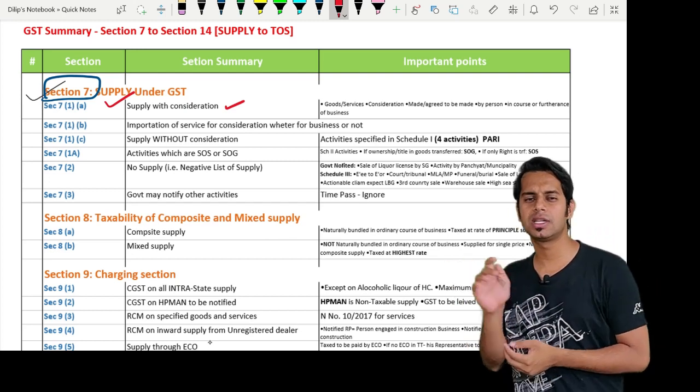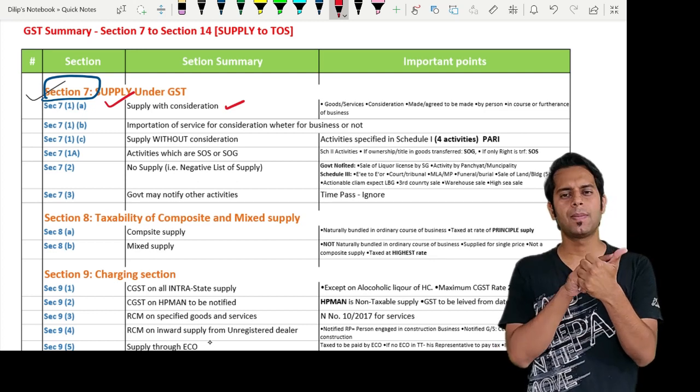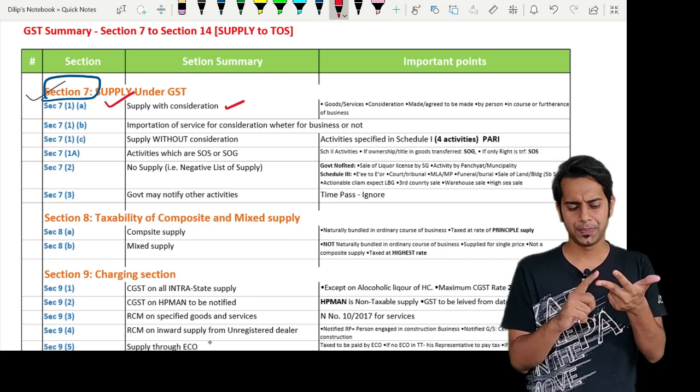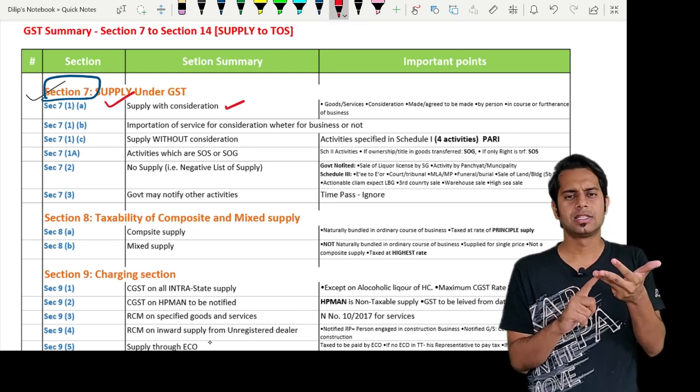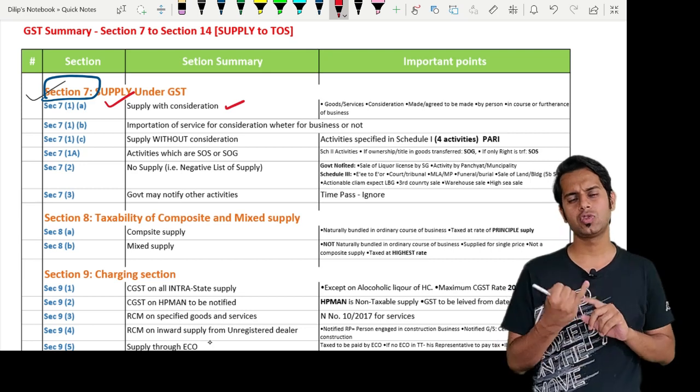in the course of business or not, in the course or furtherance of business. Now, supply should be of what? Sir, supply should be of goods and services. Supply should be by a person. Supply should be made or agreed to be made. Supply should be for a consideration, and it should be in the course or furtherance of business.